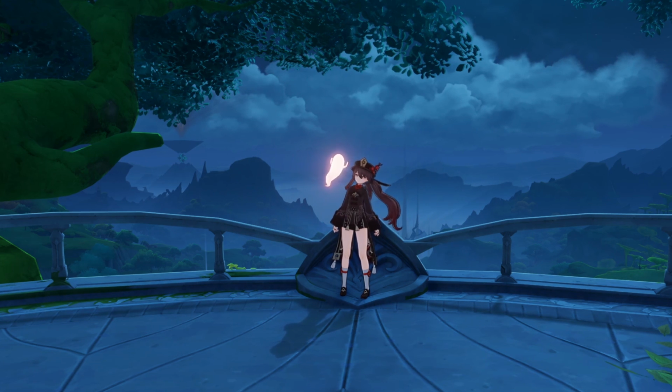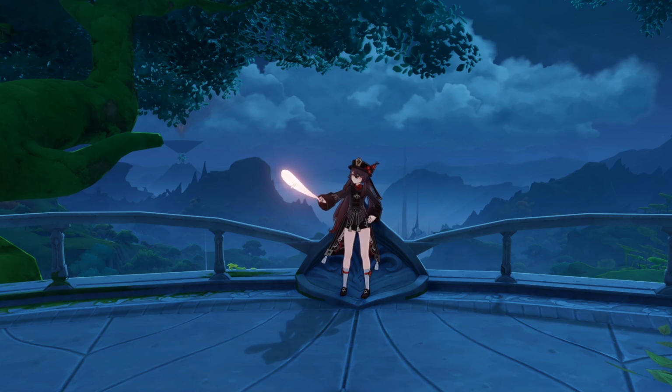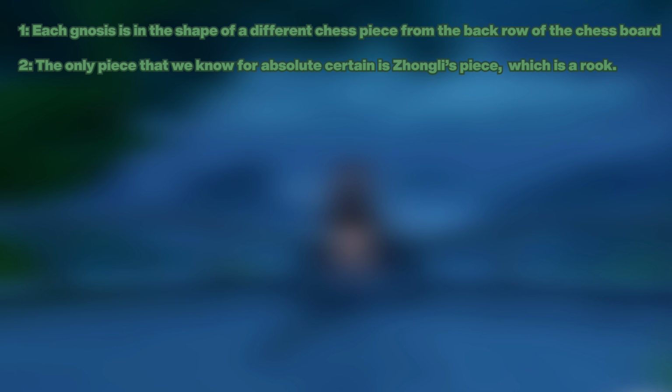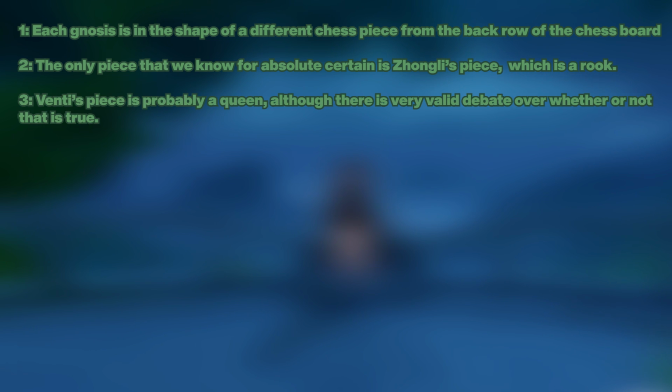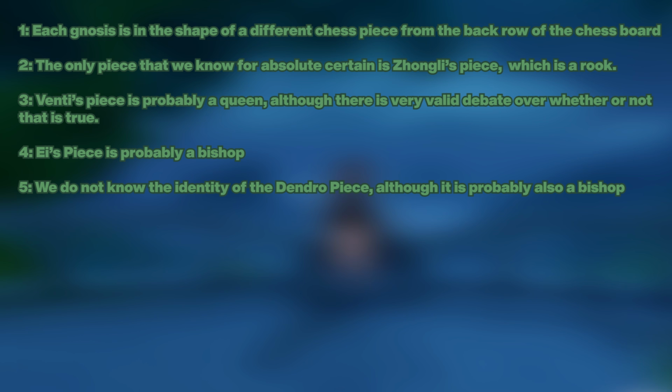As a quick rundown of what will be covered, as well as a TLDR of what we understand as of now, each Gnosis is in the shape of a different chess piece from the back row of the chessboard. The only piece that we know for absolute certain is Zhongli's piece, which is a rook. Venti's piece is probably a queen, although there is very valid debate over whether or not that is true. A's piece is probably a bishop. We do not know the identity of the Dendro piece, although it is probably also a bishop.